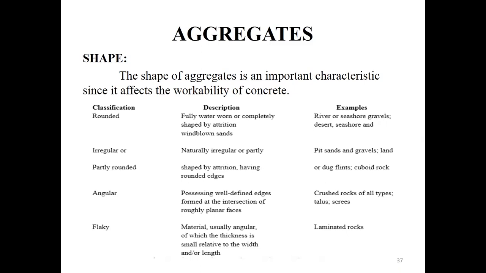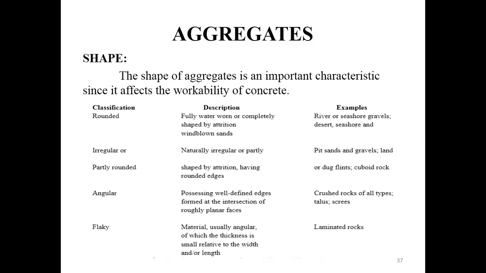Before going into that, we should know the different shapes available in aggregate. First one is rounded aggregate. Second one is irregular, or partly rounded. Third one is angular aggregate. Fourth one is flaky. Fifth one is elongated, and sixth one is flaky and elongated aggregate.